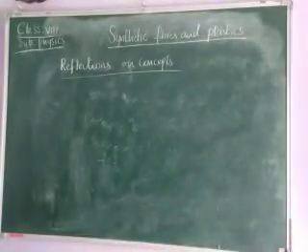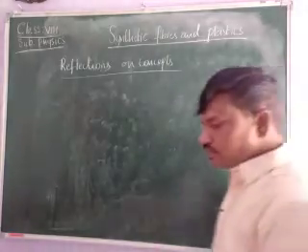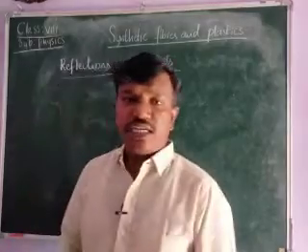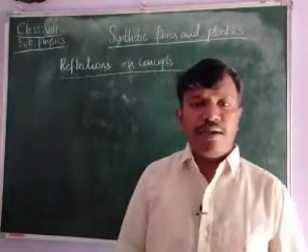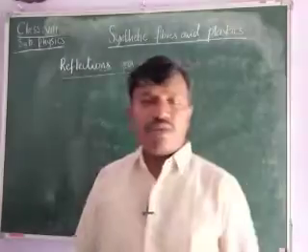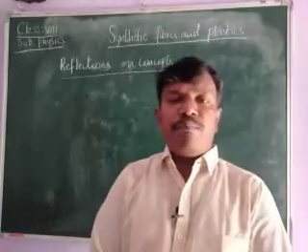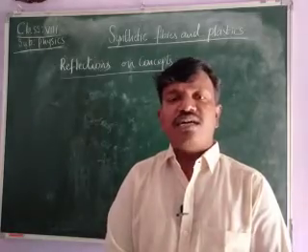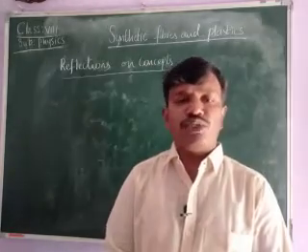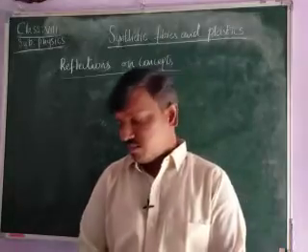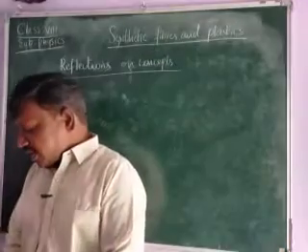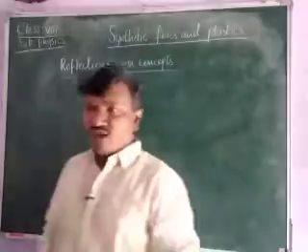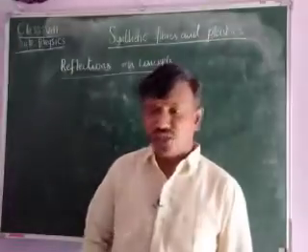PET means polyethylene terephthalate, HDPE high density polyethylene, PVC polyvinyl chloride, LDPE low density polyethylene, PP polypropylene, PS polystyrene, and others, children, which don't come under these, come under the others. In the recycling code, normally we can see the code of the material or the plastic which is made, children.